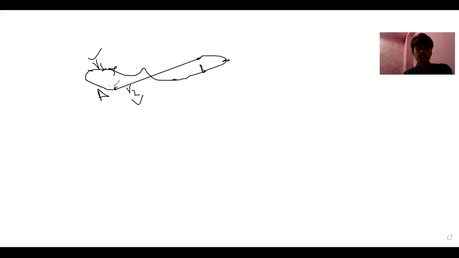But if you look at displacement, you can see that it is straight. And we know if we want to join 2 points with the shortest length, then that is the straight line. So the shortest length, that means the shortest distance between 2 points, is called displacement.